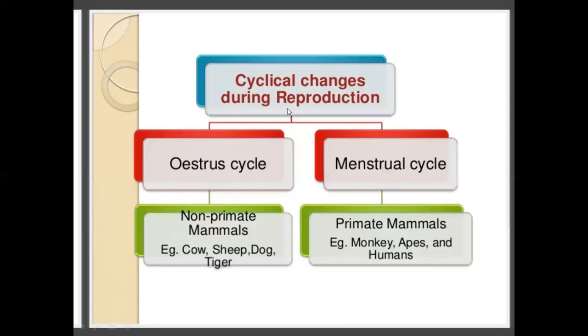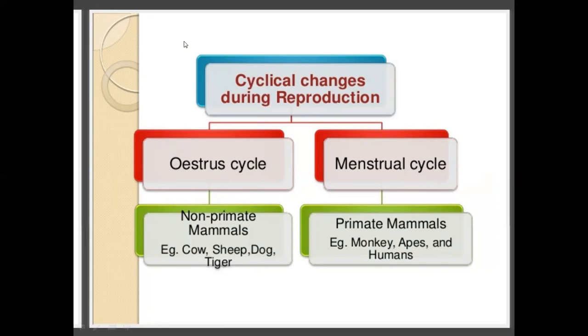Now come to the next part, the cyclical changes during reproduction. In animals, like the plants where the flower is developed, that is the reproductive phase, there are some cyclical changes that take place at the time of reproduction, and then they reproduce. So what are the cycles in animals? One is the oestrous cycle, another is the menstrual cycle.